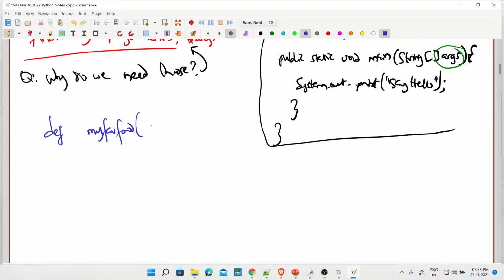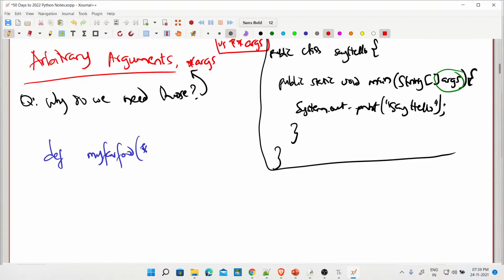I want to choose amongst the group. So I'll just say here, okay? Now, it mustn't be args. That was why I tried relating it to this Java thing. It mustn't be args, A-R-G-S. So it can be any other keyword. So you can now call it food, star food. So we have called it star food, okay?